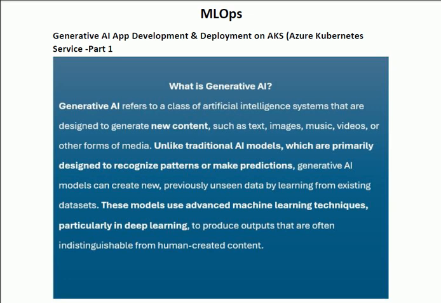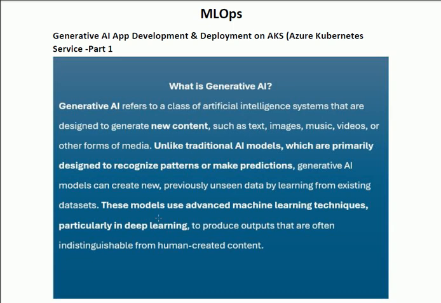It is mandatory to know the different terms in artificial intelligence. First of all, the main thing we should know is that in generative AI, the content created is always new, as compared to the other classes of AI. Generative AI refers to the class of artificial intelligence systems that are designed to generate new content.